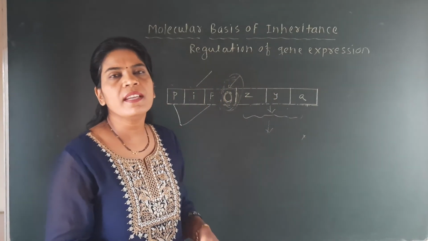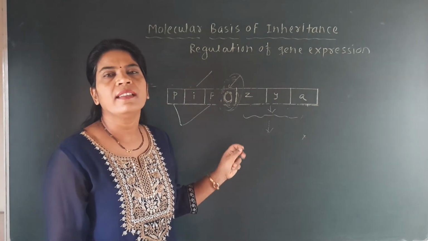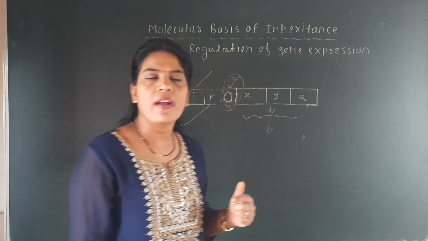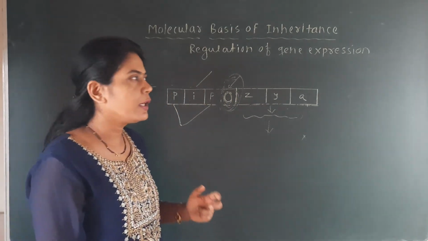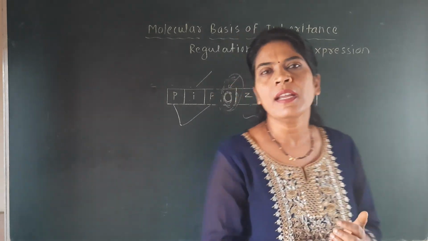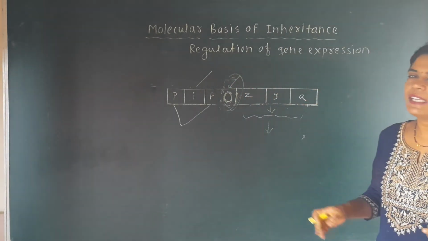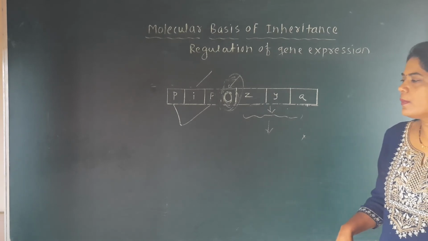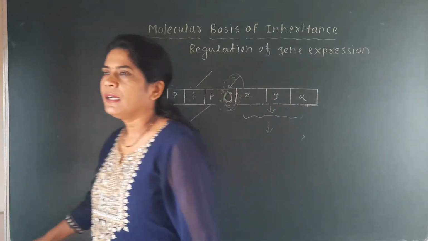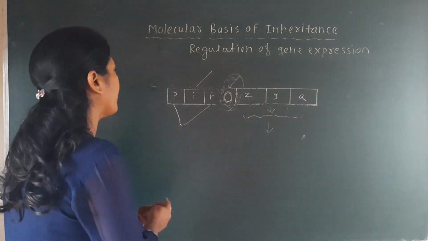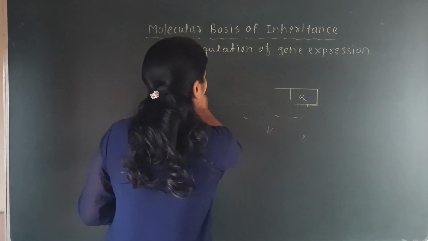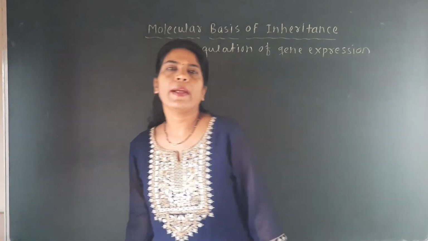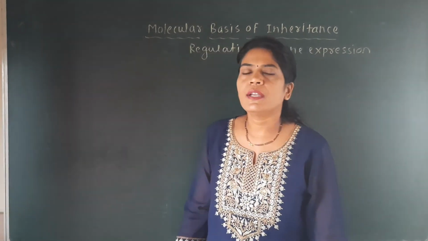But one example is given here, according to which we can understand lactose metabolism in E. coli, where we can see that the activity of a gene can be switched on and switched off according to the chemical present in the environment, and that is lactose. So by this model we can clearly understand the structure of this operon and the regulation of gene expression. In the next lecture we will see in detail how these different enzymes work and their role. So here we have completed the point, that is the regulation of gene expression.